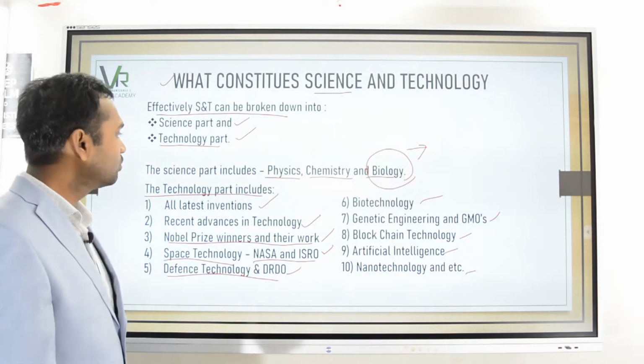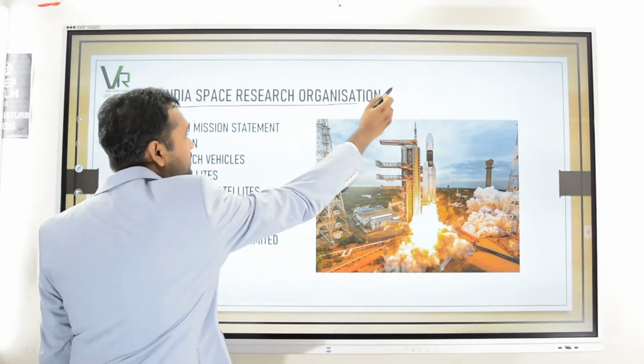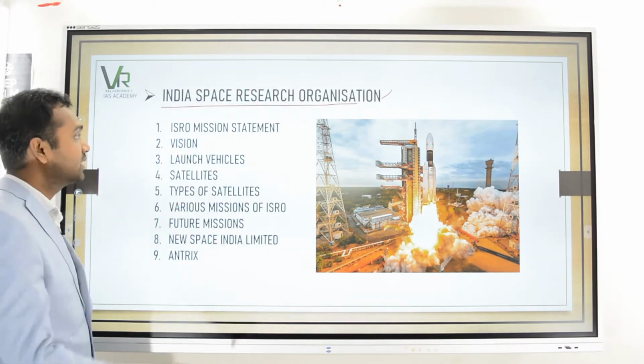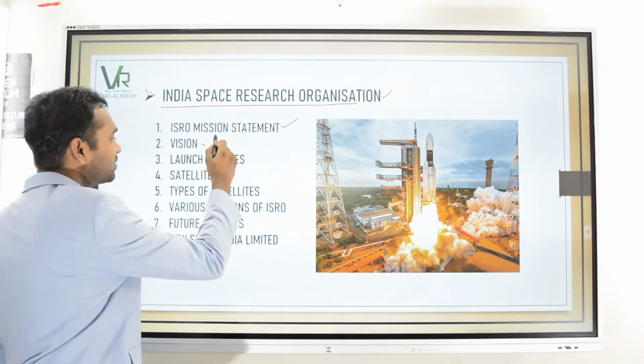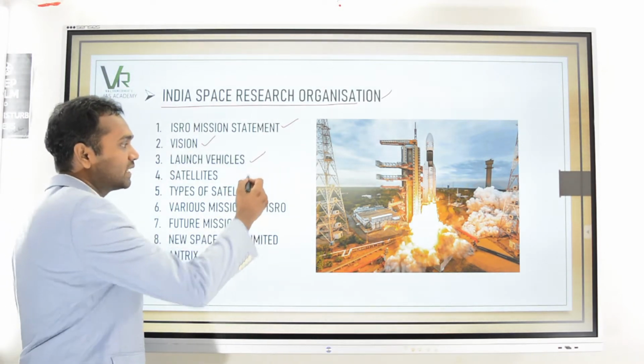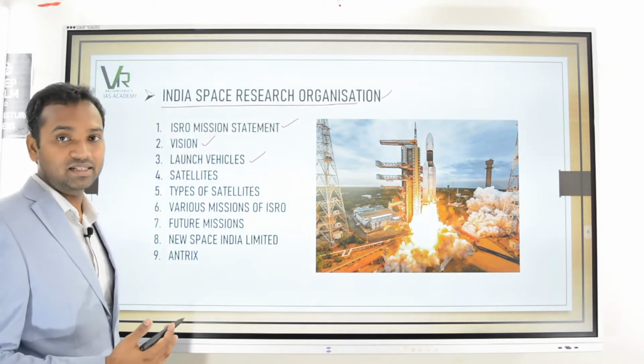If you move forward, the Indian Space Research Organization will be dealt with in detail. We are going to discuss ISRO's mission statement, its vision, why it was launched, its function, and various types of launch vehicles, that is GSLV, PSLV, all in detail.